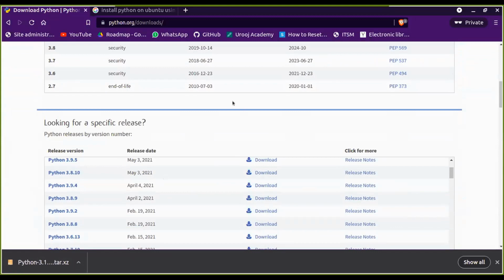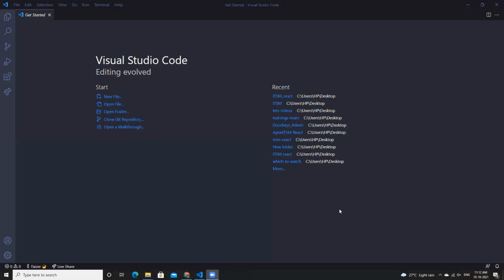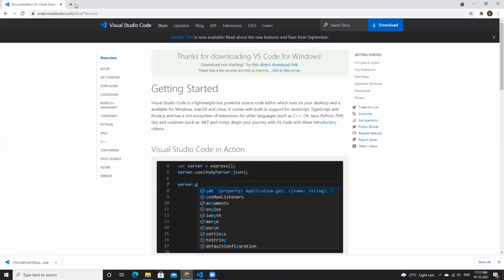So I think I should show you the installation on Windows. Aman will show you it on a Linux system. So wait a minute. Yes, Gagan. Okay, let's install Python as well.